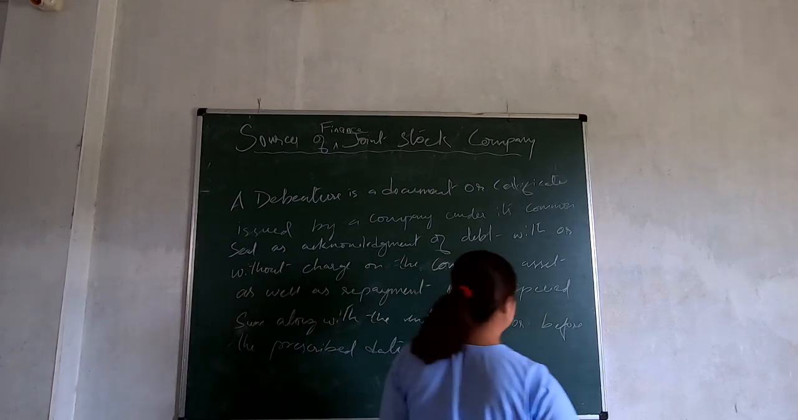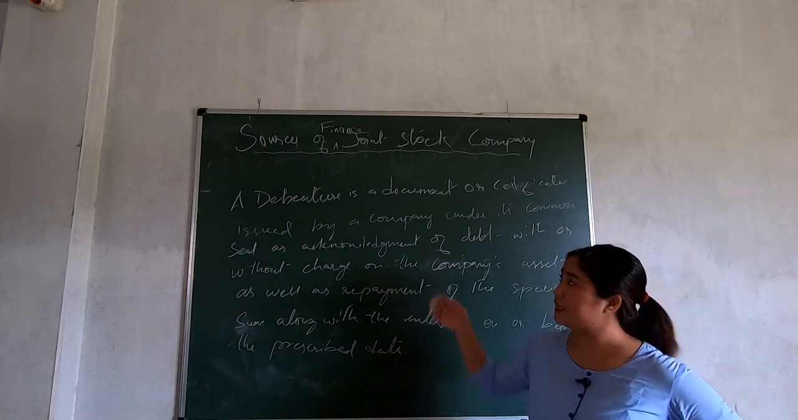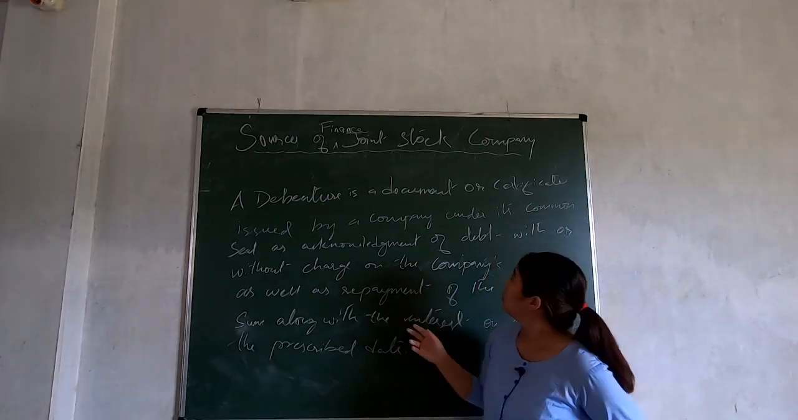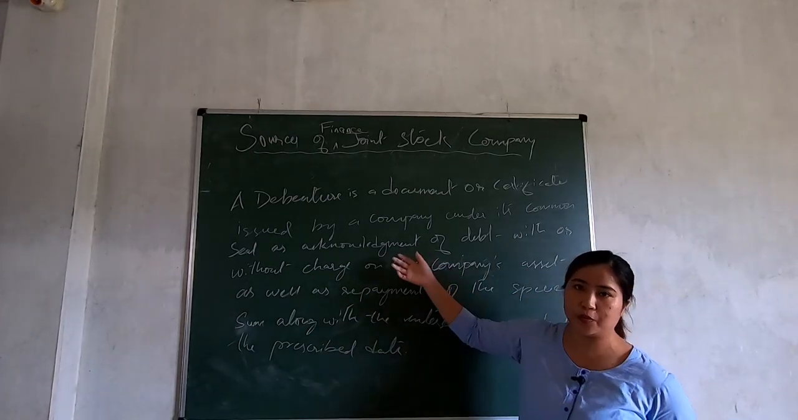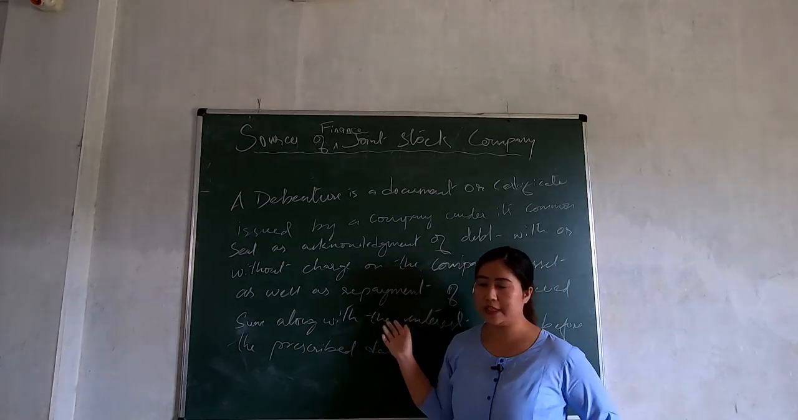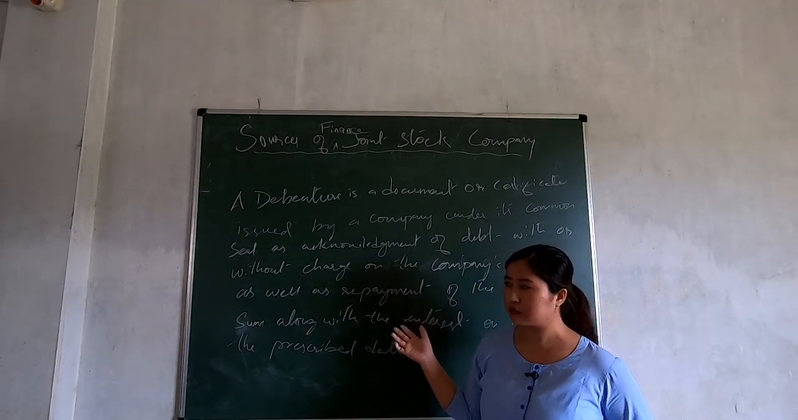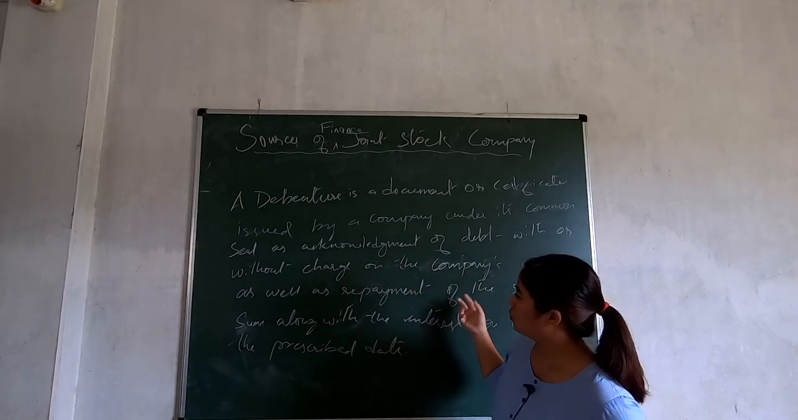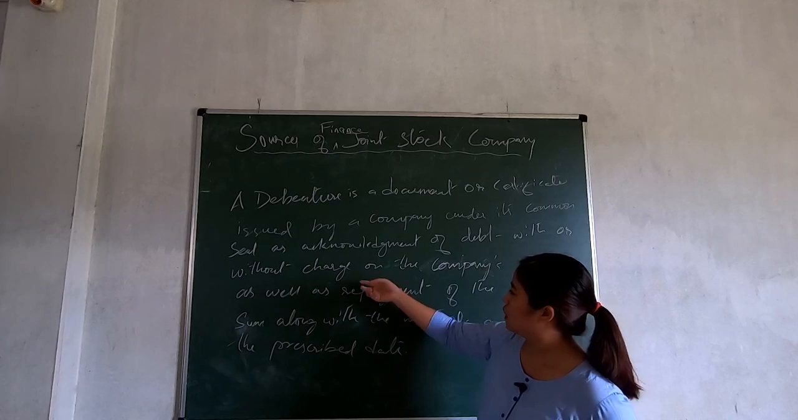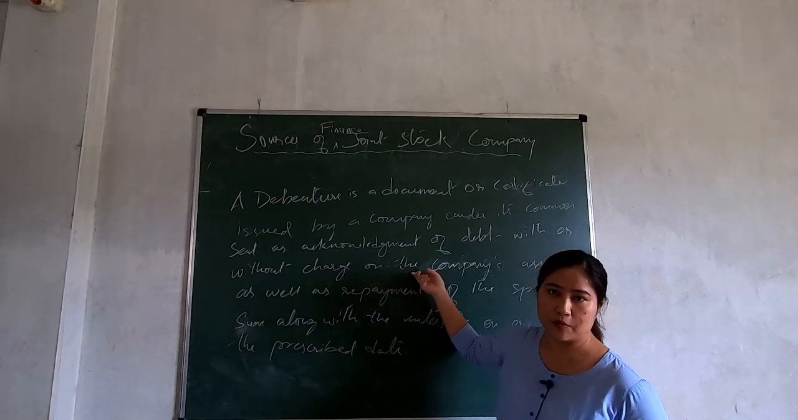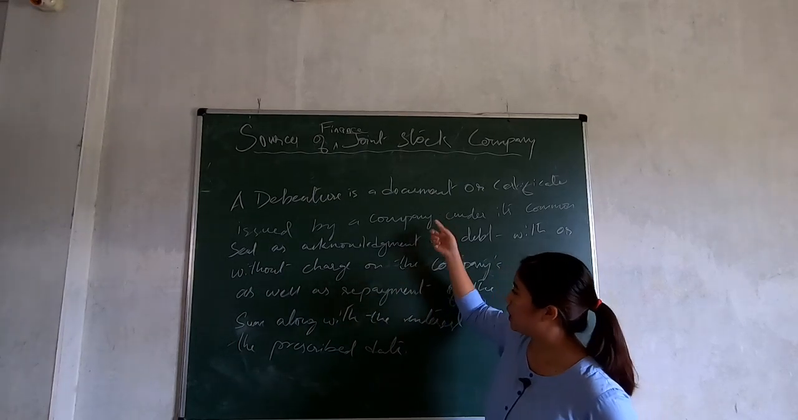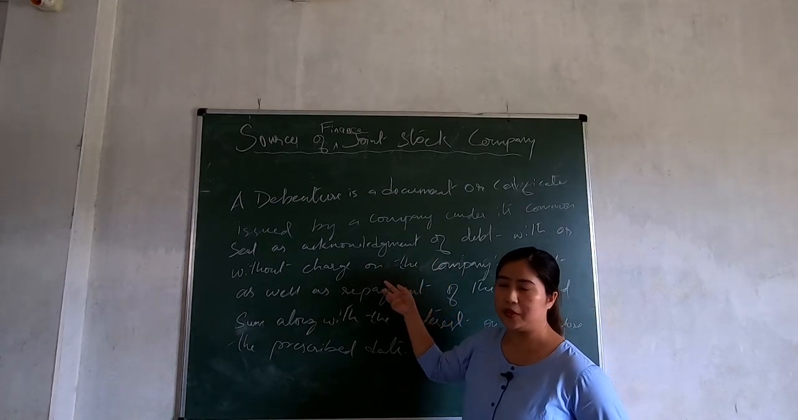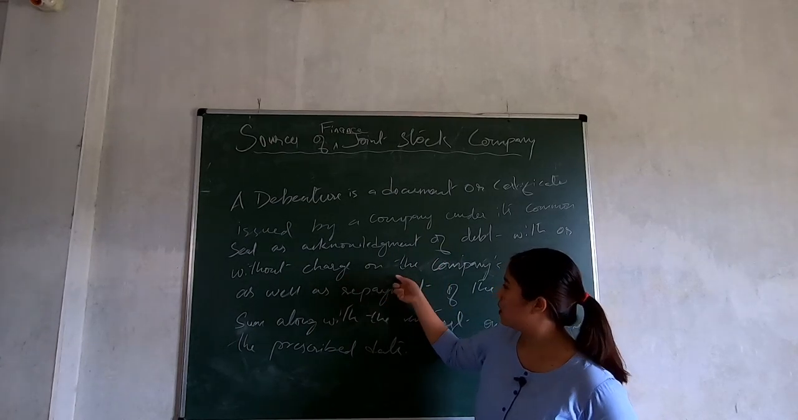Okay, so what is a debenture? Just like a share, this is the document which is issued by the company under their common seal. You know what is a common seal, right? It is an acknowledgement that it may be with or without the charge on the asset of the company. So the debenture may or may not be given as a charge on the asset of the company.